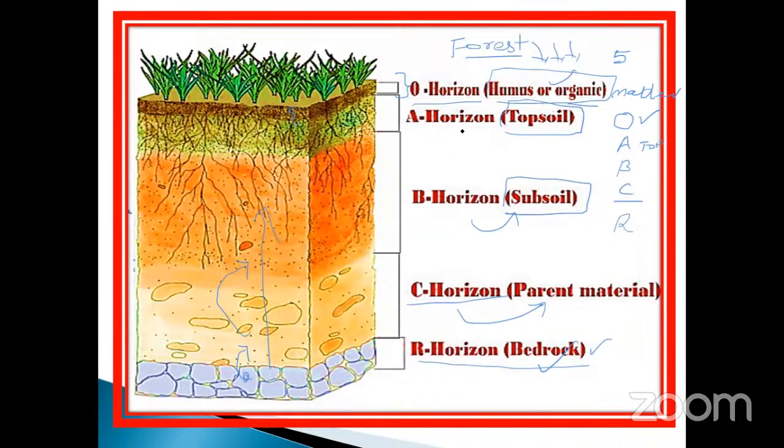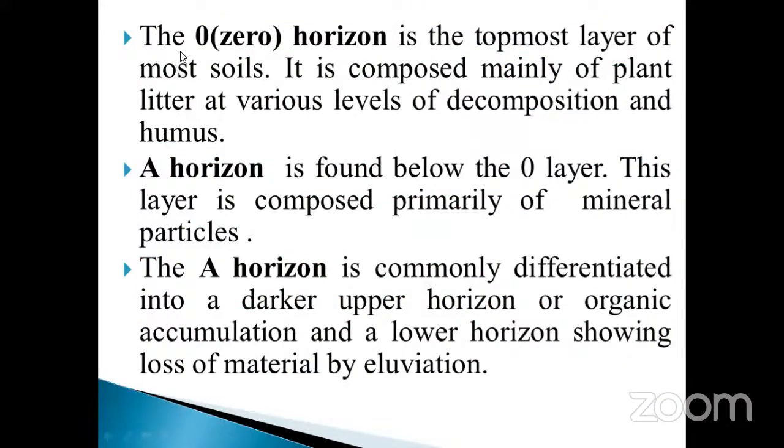Okay, my dear, you must note down this point. Sometimes they may ask the question: A horizon, O horizon, B horizon, C horizon. First, note it down. The topmost layer is known as the O horizon. Second one is A, B, C, and the last one is called R. Like that you have to identify it. The O horizon, otherwise called the zero horizon, is the topmost layer of most soils.